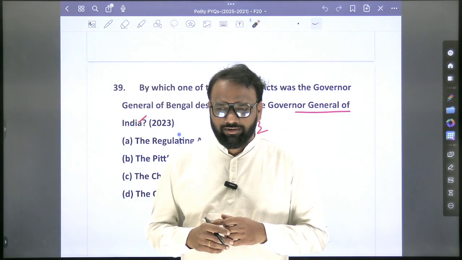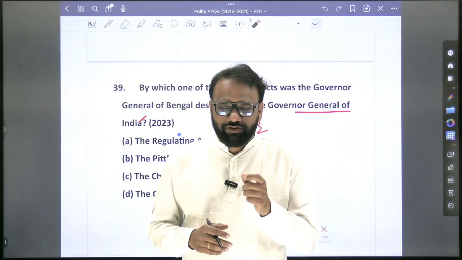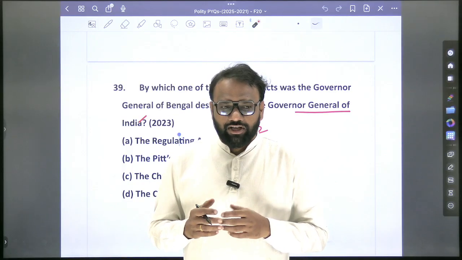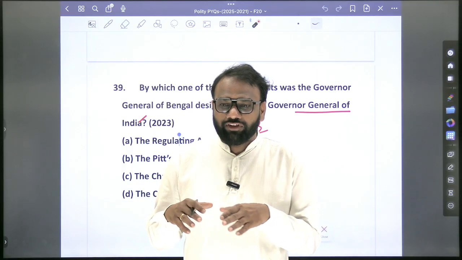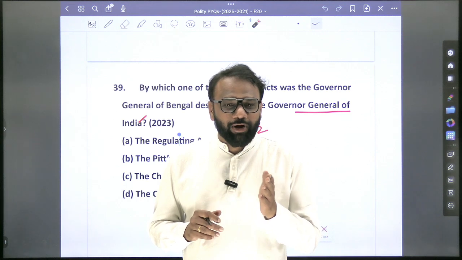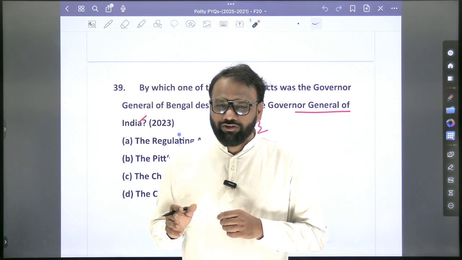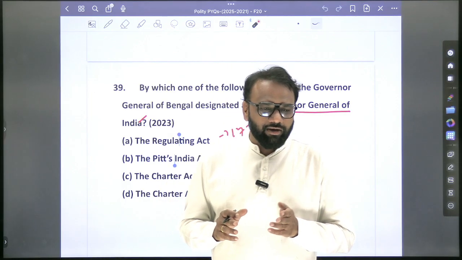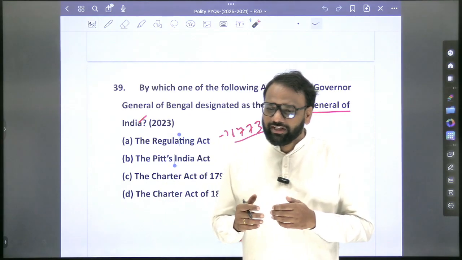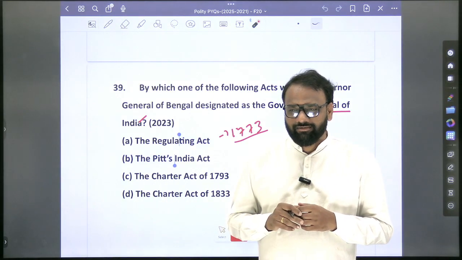There is a provision because of which we call it a final step towards centralization: some were deprived of the law making power. Who were deprived of the law making power? Yes, the governors of Bombay and Madras. Hence we call it the final step towards centralization.